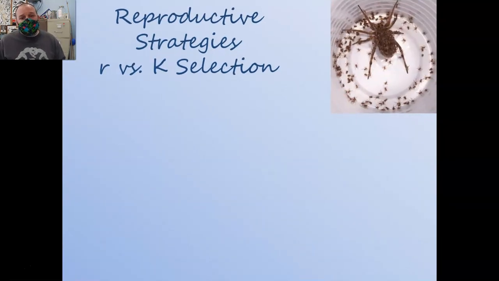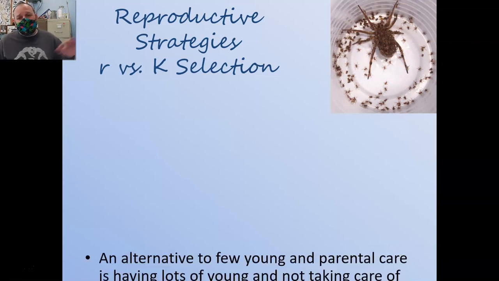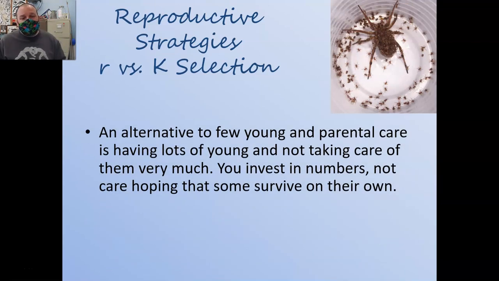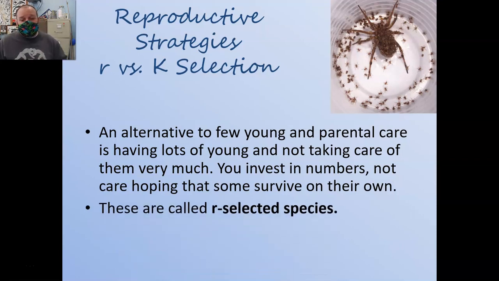In contrast, though, we have R-selected species. R-selected species sort of do everything in the opposite. They have lots and lots of babies and don't do much for them at all. Axolotls are R-selected. They lay lots of babies and there's no parental care after they lay them. I guess the best you get is the mother attaches them to vegetation so they don't get swept away. But after that, you're on your own. There are lots of species that do this. Again, it's called an R-selected strategy.